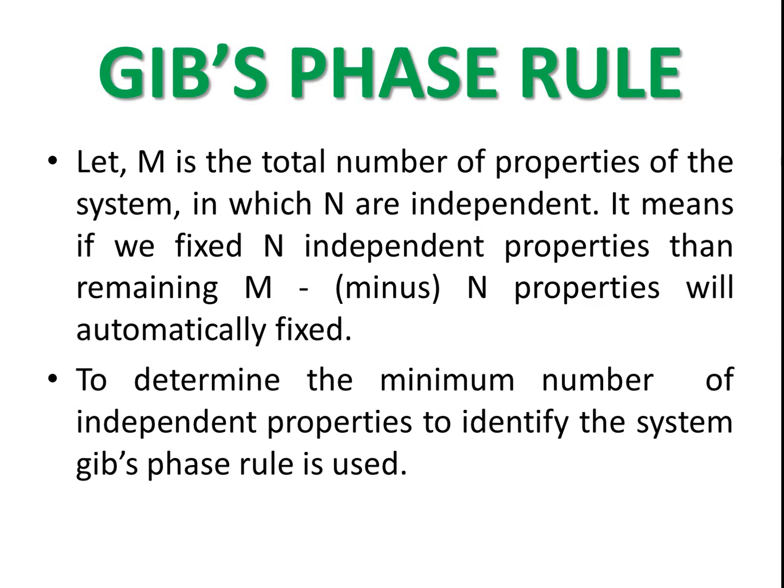It means if we fix n independent properties, then the remaining m minus n properties will be automatically fixed. This is proved by the Gibbs phase rule. And to determine the minimum number of independent properties to identify the system, the Gibbs phase rule is used.